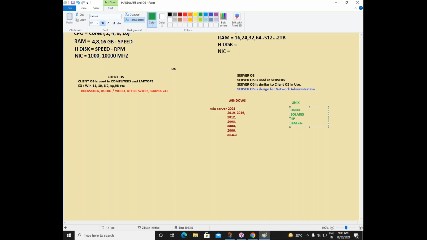But I can say with 100% guarantee, friends, 90 to 95% of companies either go with Windows Server operating system or Unix or Linux operating system. I repeat, 90 to 95% of companies go with Windows Server operating system or Linux operating system. And if you go to a medium or big level company where there are, suppose, 70, 80 servers, where servers are in more number, in those companies, they use both. They use Windows OS as well as the Unix OS. Actually, there are some services which work better on Windows and there are some services which work better on Linux.